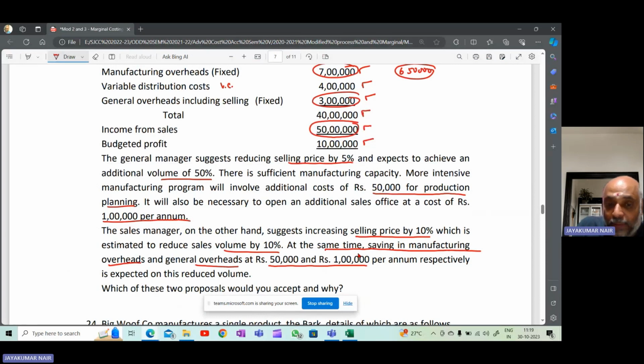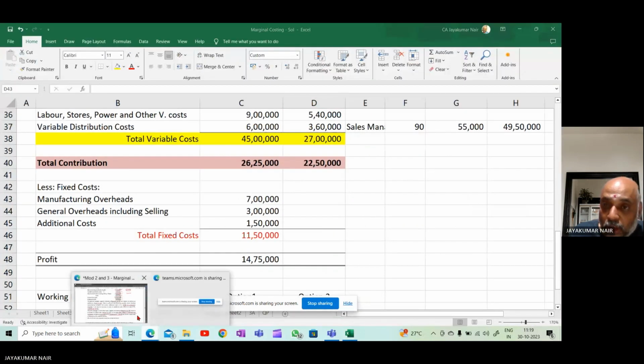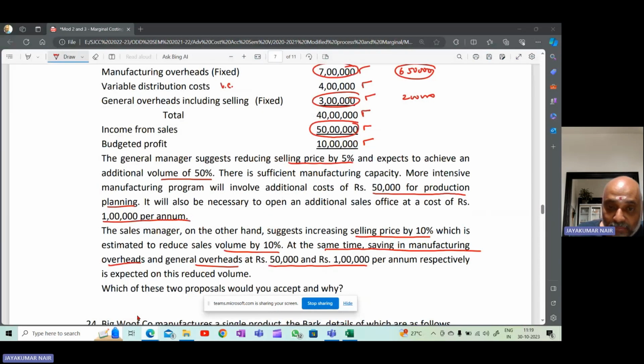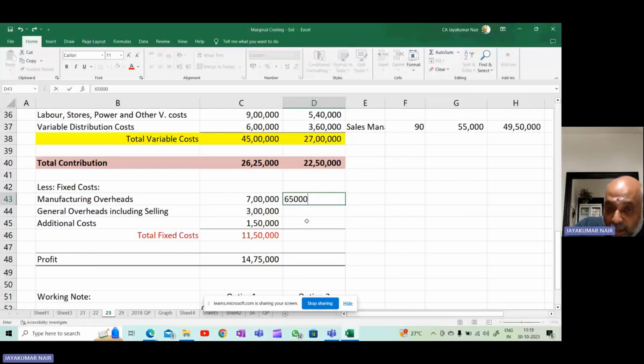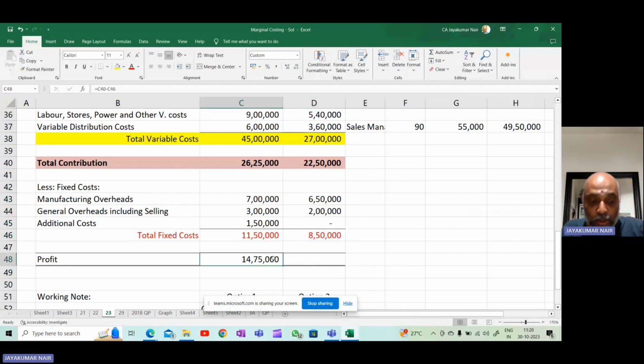And general selling overheads will reduce by 1 lakh. Therefore, here it is 3 lakh, means here it will be 2 lakhs. Therefore, manufacturing overheads, I will write here 6 lakh 50,000, because 50,000 savings, and selling overheads 2 lakhs because 1 lakh savings. There are no additional costs. Therefore, this will be the total fixed cost, and you can find out what is the profit.